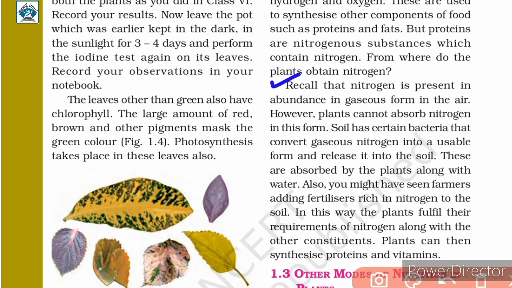Also, fertilizers used by farmers and gardeners contain a high amount of nitrogen, which mixes into the soil and is used by the plants. So, in this way, plants fulfill their demand of nitrogen. Then, plants prepare proteins and vitamins. So, we get carbohydrates, proteins, and vitamins through the process of photosynthesis.